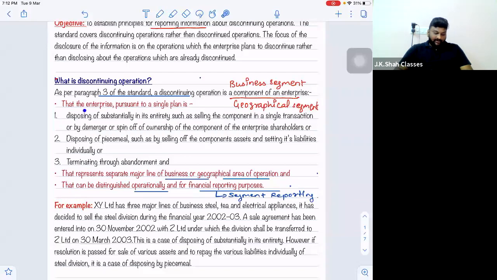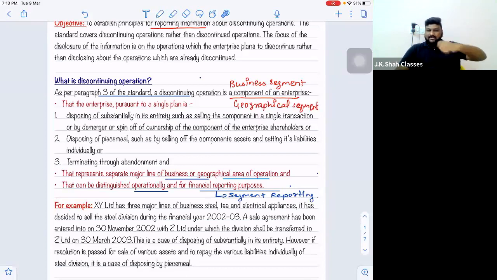Where you have to note down these 3 points of the definition. Now, if you see the definition, point number 1, point number 2, and point number 3. But never start reading the definition from point number 1. We will always start reading the definition from point number 2 and 3, because that will give you a better understanding. Right? Now, sir, please understand what exactly a discontinuing operation is. Leave the word discontinuing aside. What is operation?